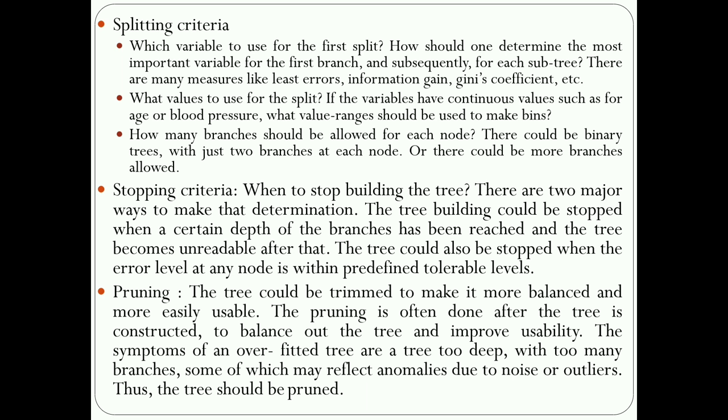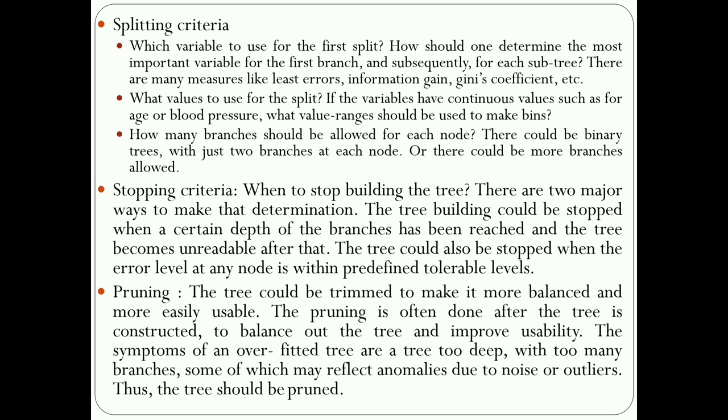When the error level at any node reaches the preferred tolerable level, the tree stops growing. For example, root node, decision node, terminal node, decision node, and so on continue. If it reaches the error level, automatically it will stop with the help of the stopping criteria.